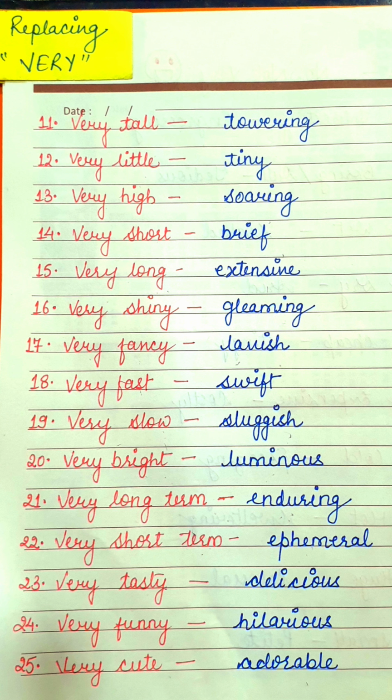Then something which is very shiny, very glittery, is gleaming. Very shiny, very glittery is gleaming. Then comes the next one, very fancy. What is very fancy? Very fancy is lavish. Very fast is swift. Very fast is swift.